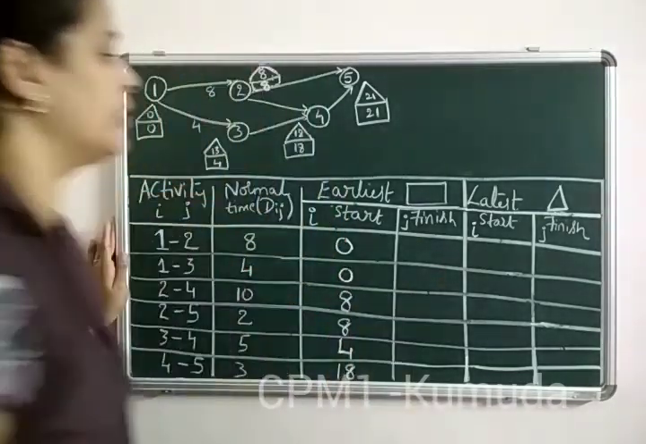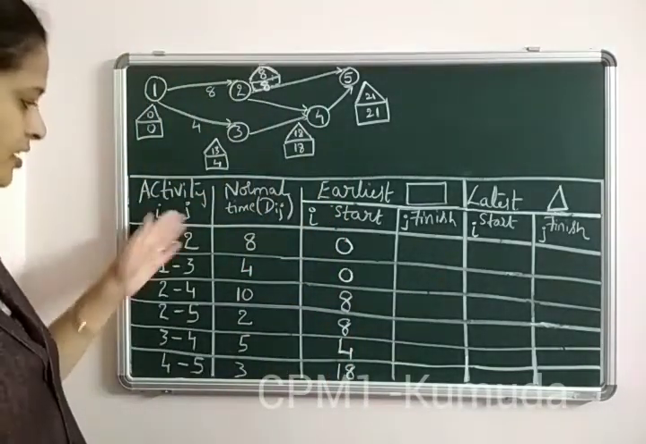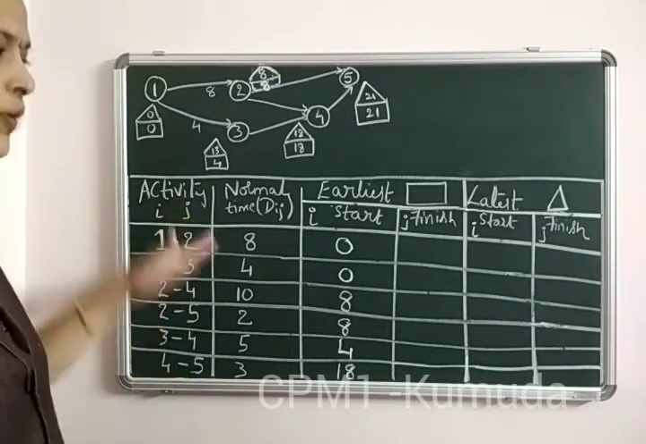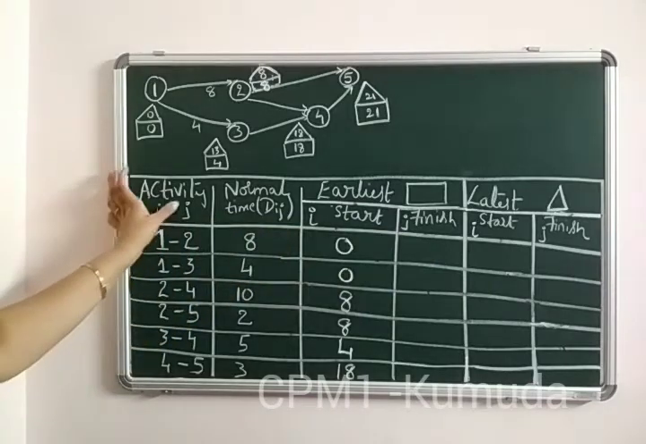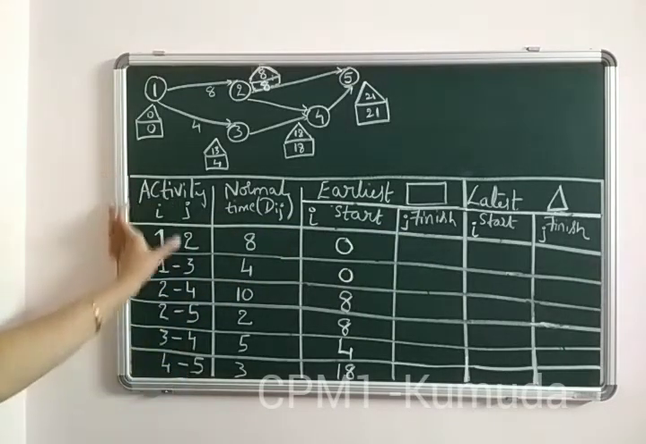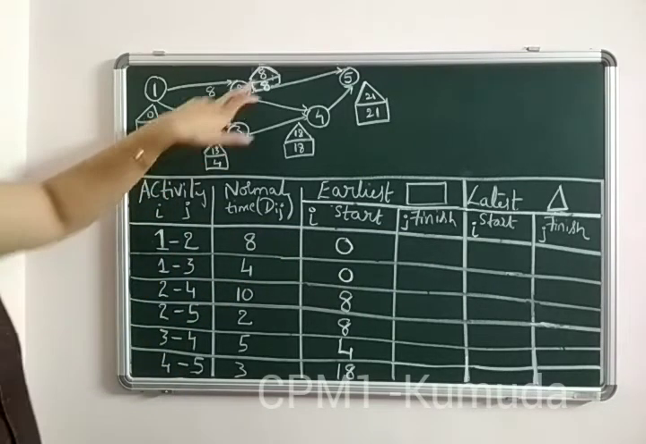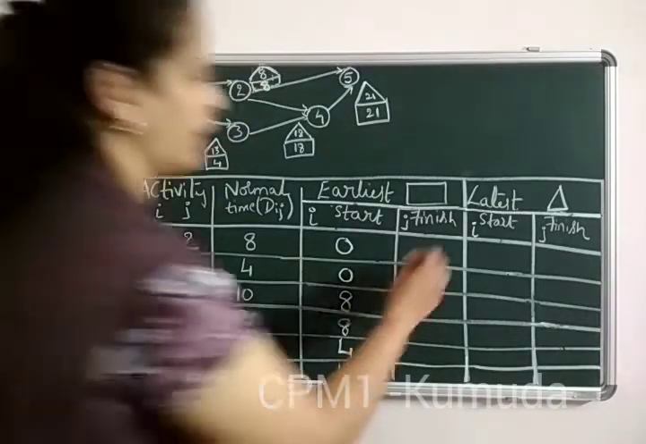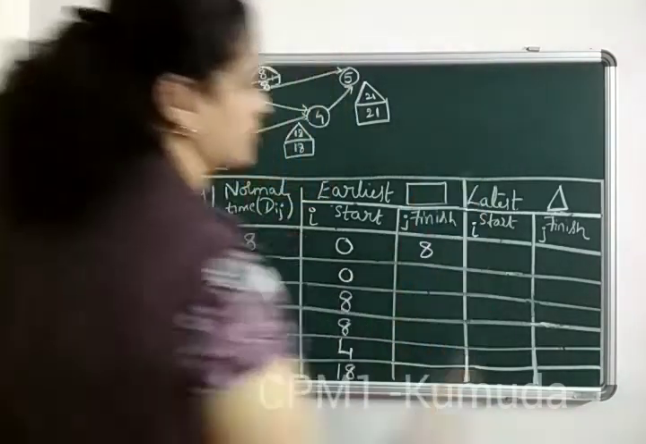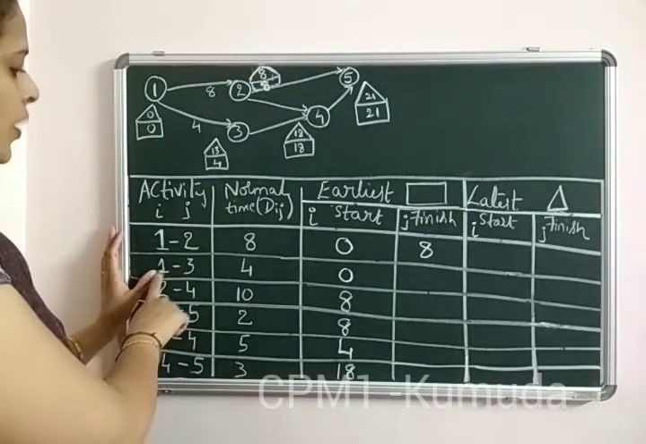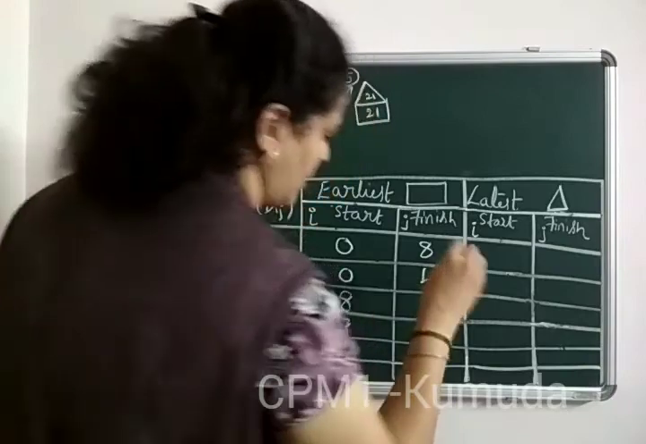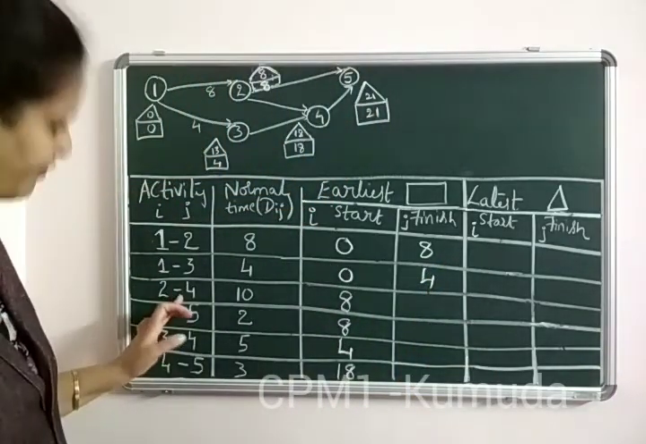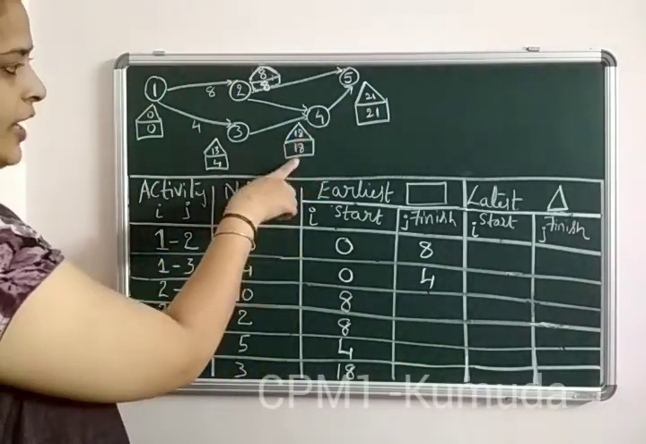Right? Now, the same path, but we consider the jth activities. So 1 to 2, when you reach the destination called 2, that is your finish time. So according to me, the j values are given here. So j is 2 here. At 2, my finish value is 8. So write the value as 8. Right? Now at 1 to 3, at 3, the finish value is 4. So write it as 4.